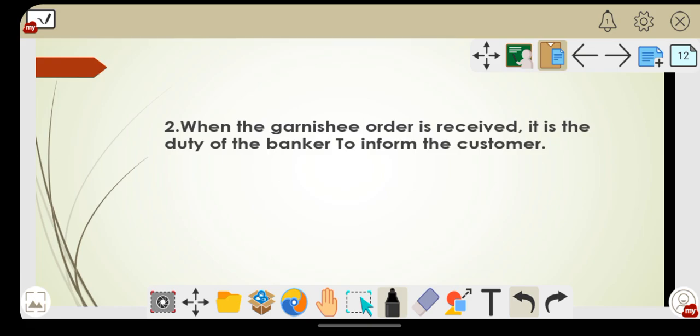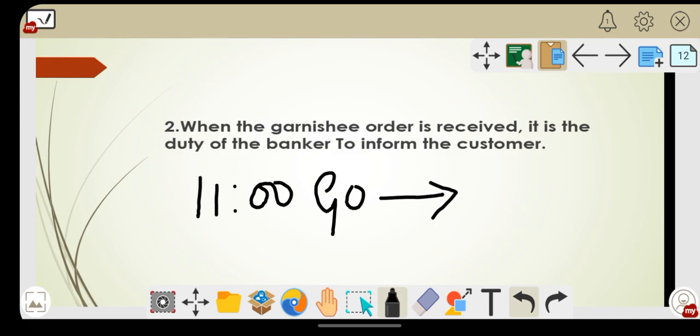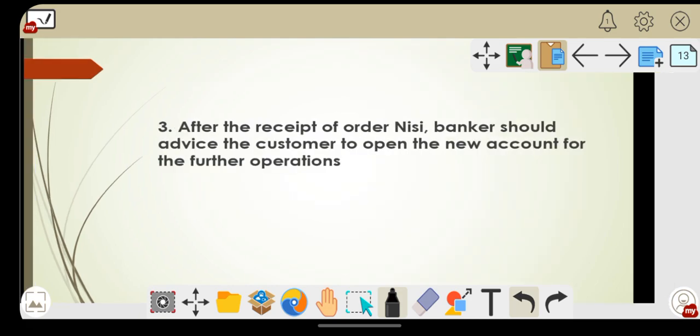At 11 o'clock the banker has received a garnishee order on your account. So it is his duty to inform you that your account is going to be frozen or suspended from now on. Next one: after the receipt of order nisi, the banker should advise the customer to open a new account for further operations. If you want to go for further operations, you have to open a new account.